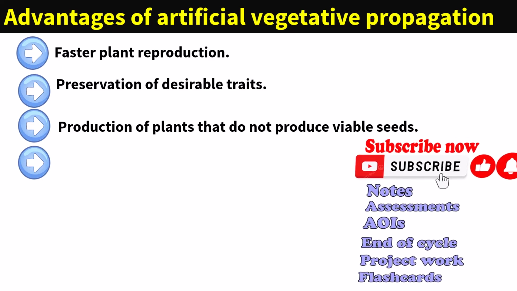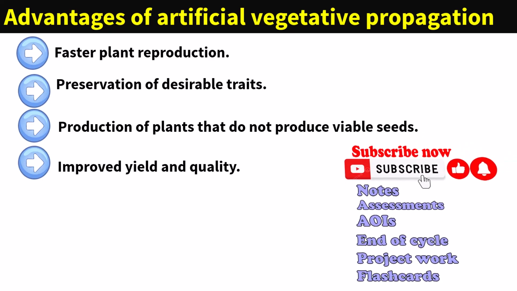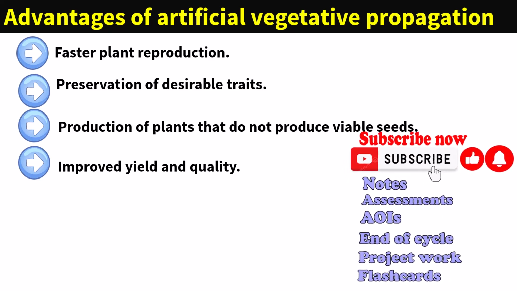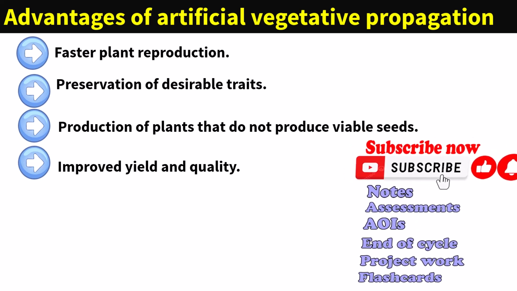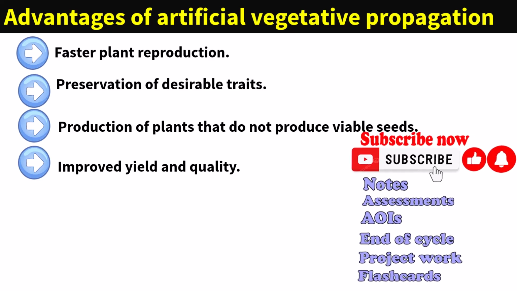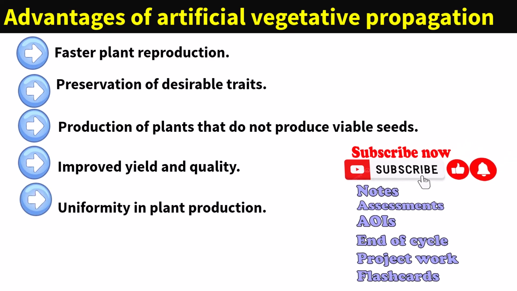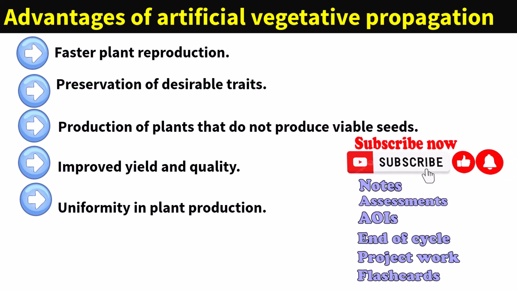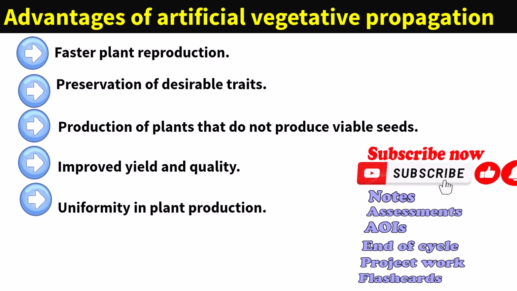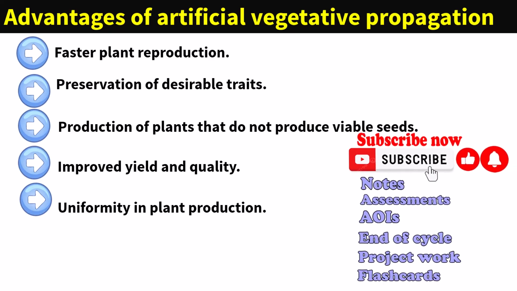Improved yield and quality. Techniques like grafting can combine the desirable traits of two different plants. For example, a disease-resistant rootstock can be grafted with a high-yielding fruit variety, resulting in a plant that has both qualities. Uniformity in plant production. It ensures uniform growth and appearance of crops. This uniformity is especially important in agriculture and horticulture, where consistency in size, shape, and quality is crucial for market standards.